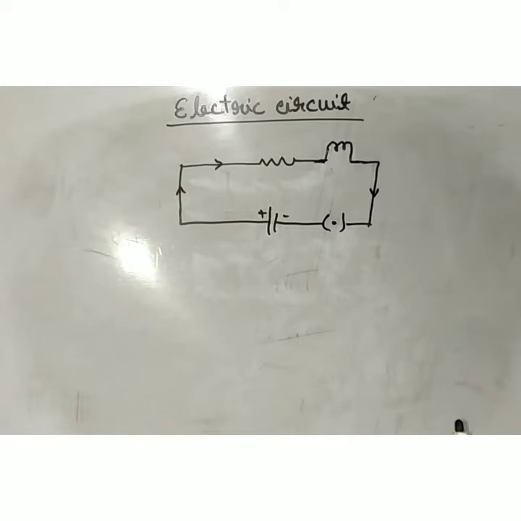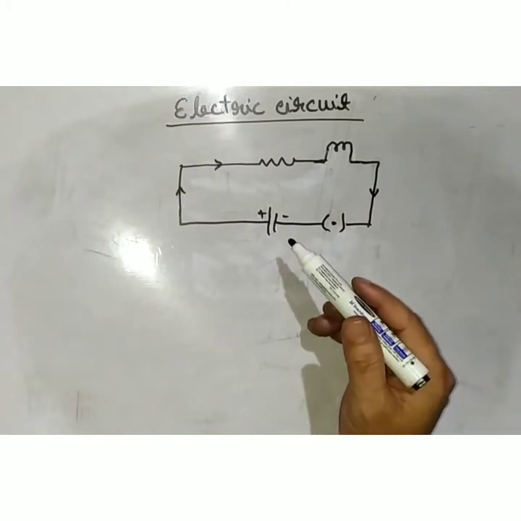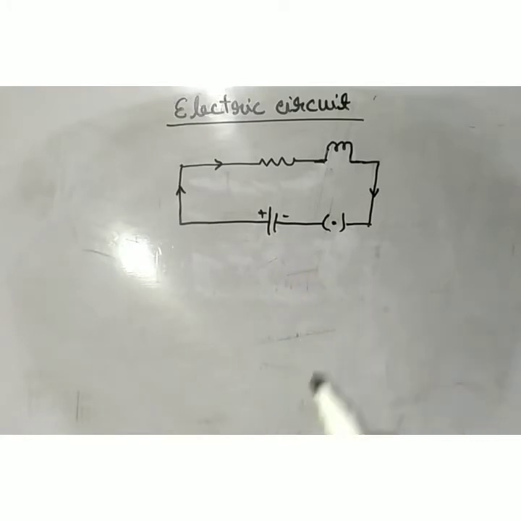So listen again carefully: what is the electric circuit? An electric circuit is a continuous conducting path which contains metal wire and electrical appliances like an electric bulb or any other appliances, and a switch and a battery.